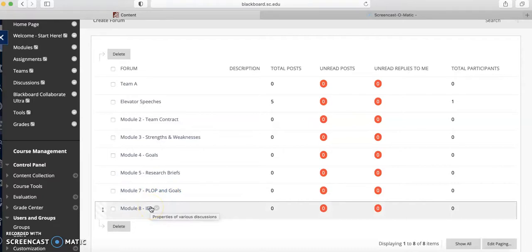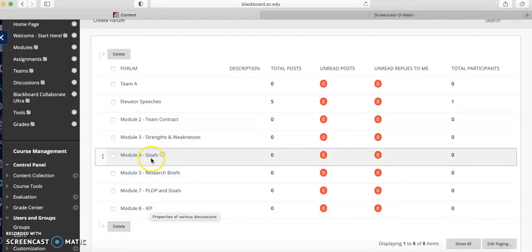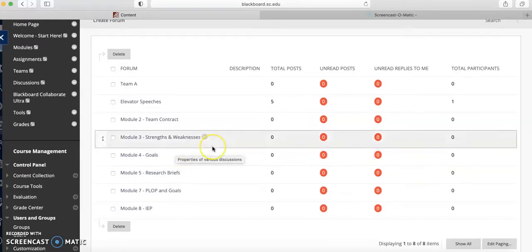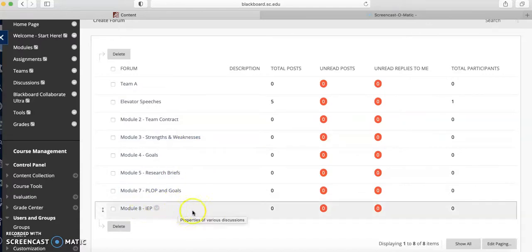Now, the most important thing about teamwork is that you are submitting individual assignments every week on your team discussion board. This is not like if we're doing the goals, you're not doing 3 goals all together. Every single person is writing 3 goals. So the team part of it is you're giving feedback to that individual person. So at no point are you ever submitting something as a group. You are submitting something individually, and then we're all providing feedback to you. I do that to make sure that we all know how to write an IEP, for instance.